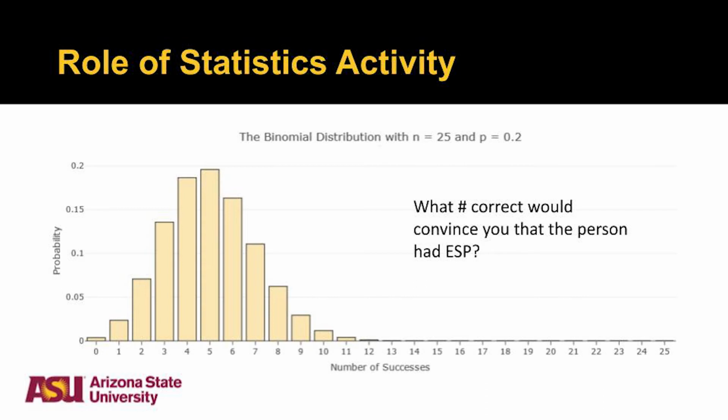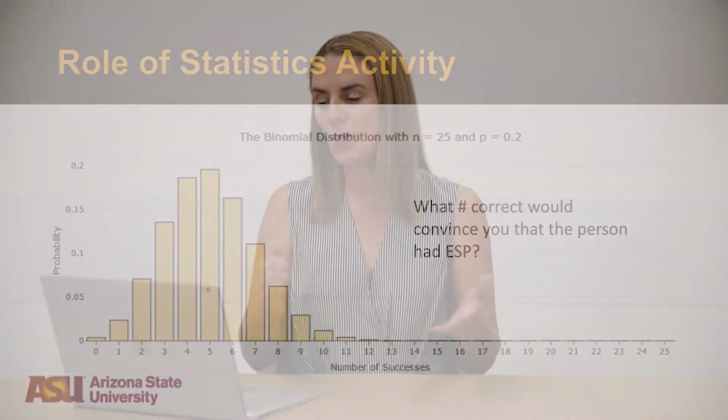So we actually have a distribution, and this is where we're going to move from basic data visualization into showing how likely what we saw in our experiment is beyond that of chance. So let's continue with the cards. So what number correct would convince you that they actually had ESP?